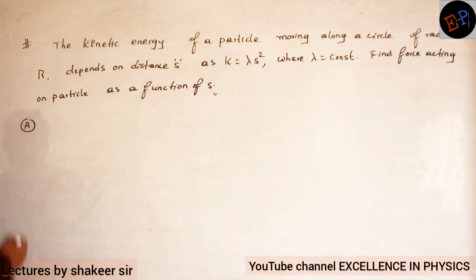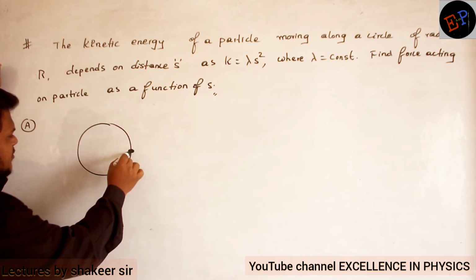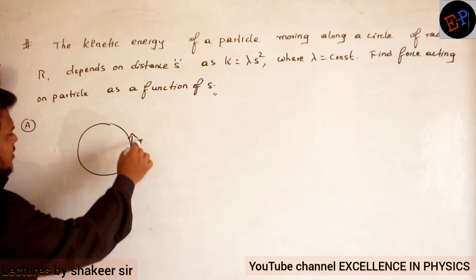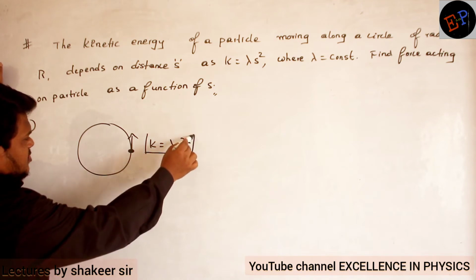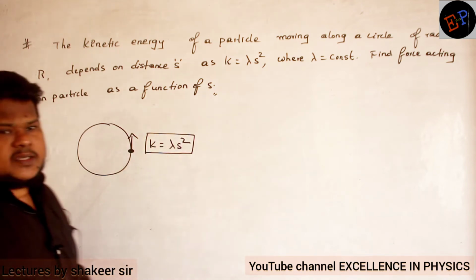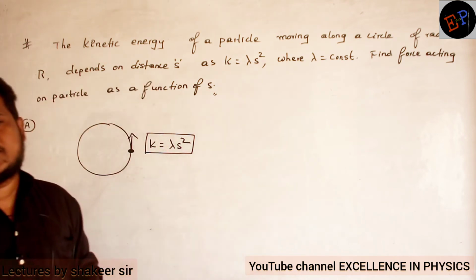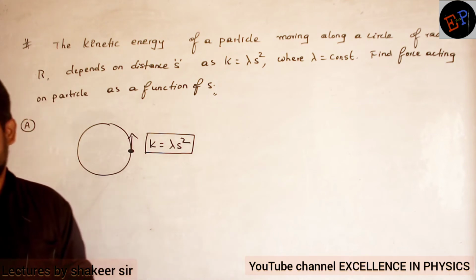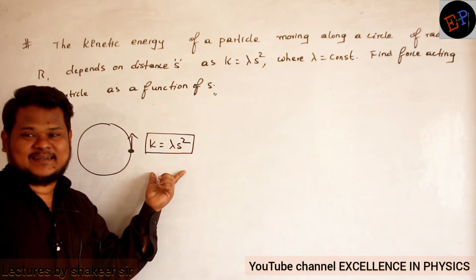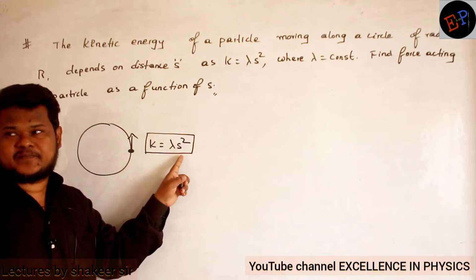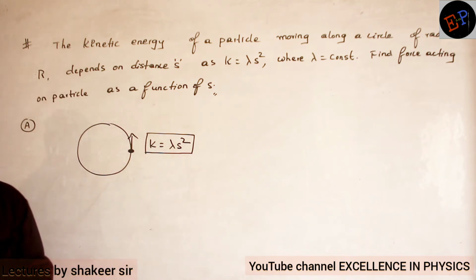See, this is a circular path in which a particle is traveling. And its kinetic energy is given as lambda s squared. When you look at this relation, K is equal to lambda s square, what do you understand? What do you understand? If displacement or distance travelled by the body is increasing, kinetic energy is also increasing. That is the meaning of this phenomenon.